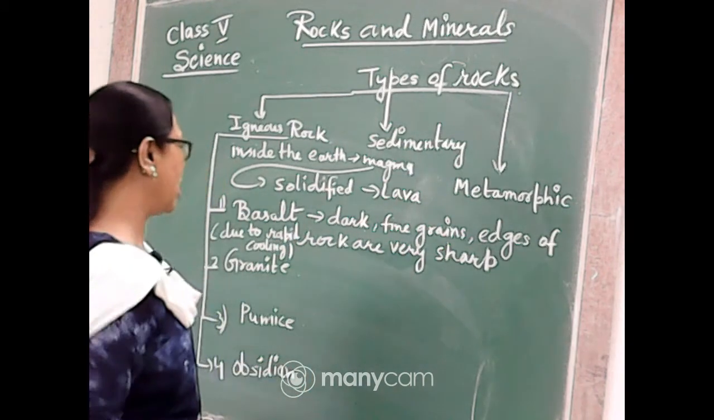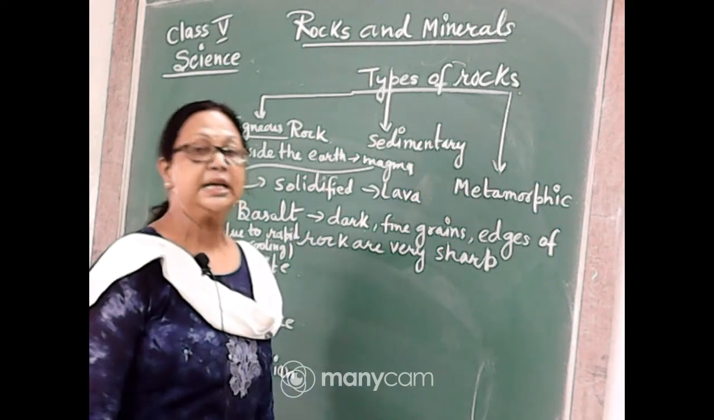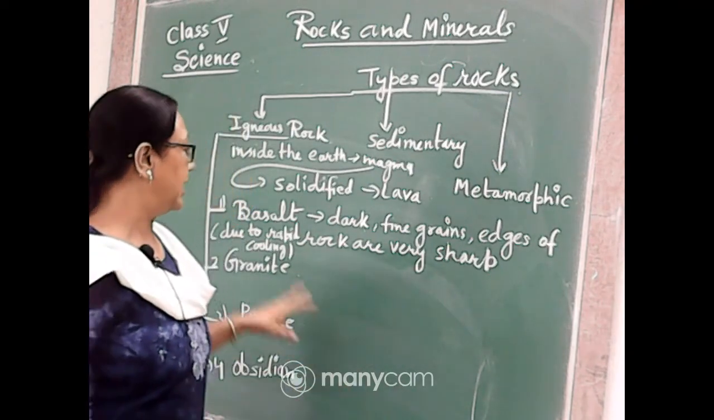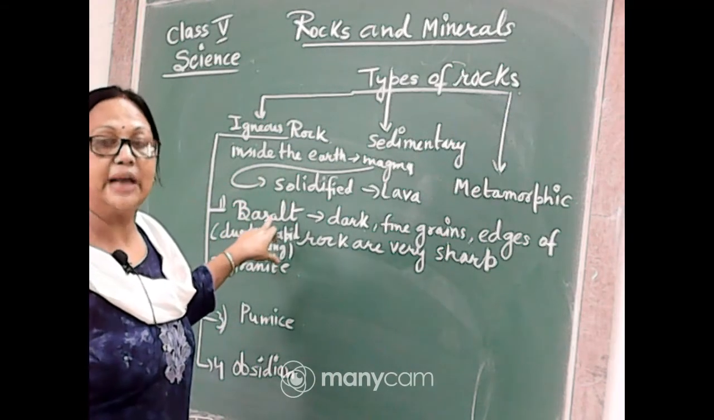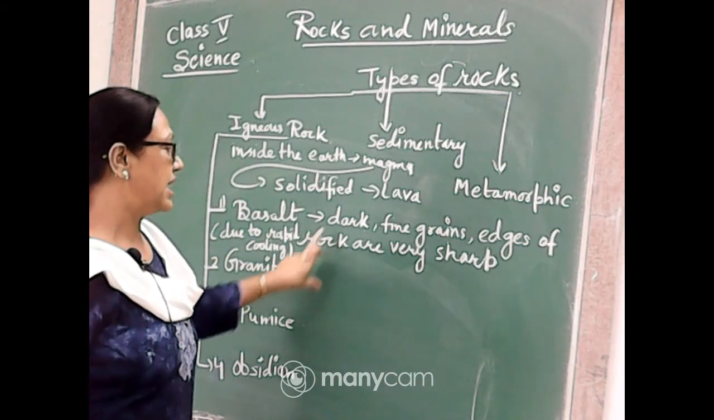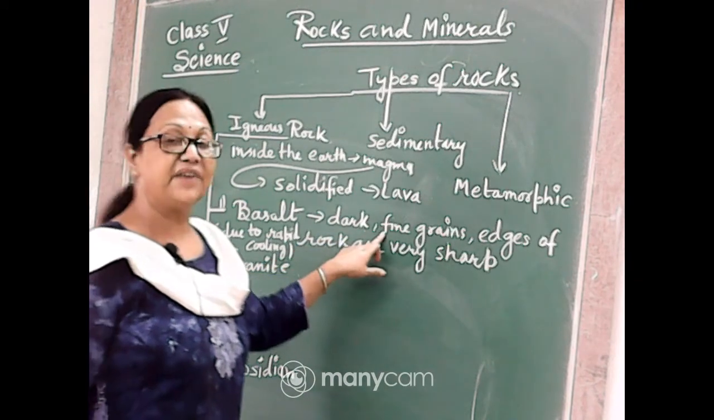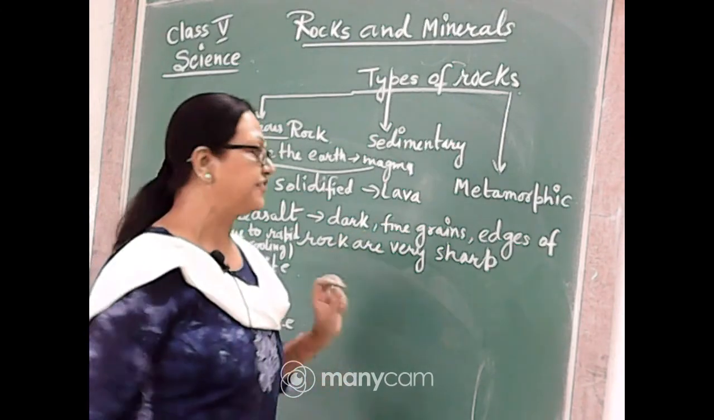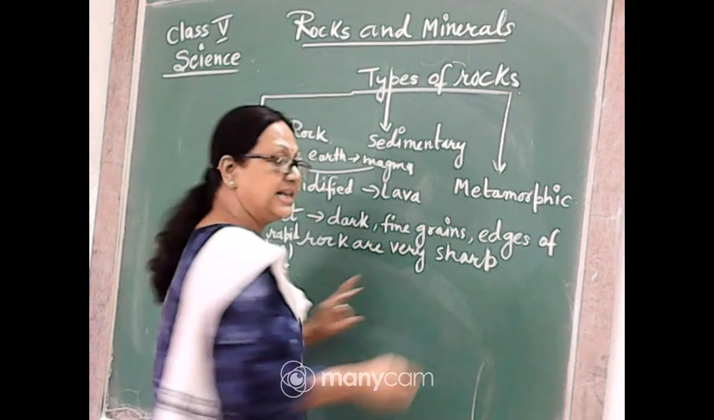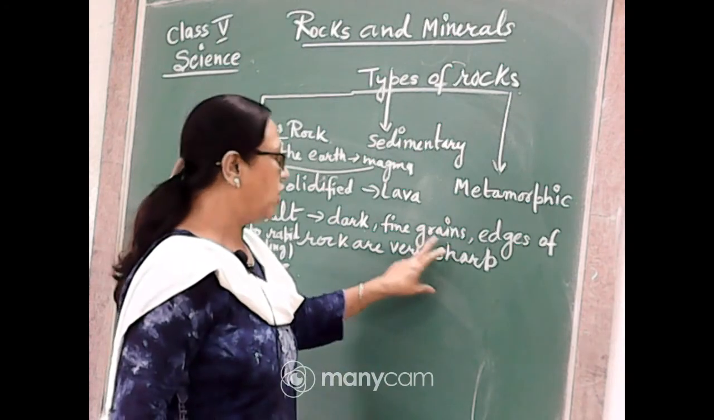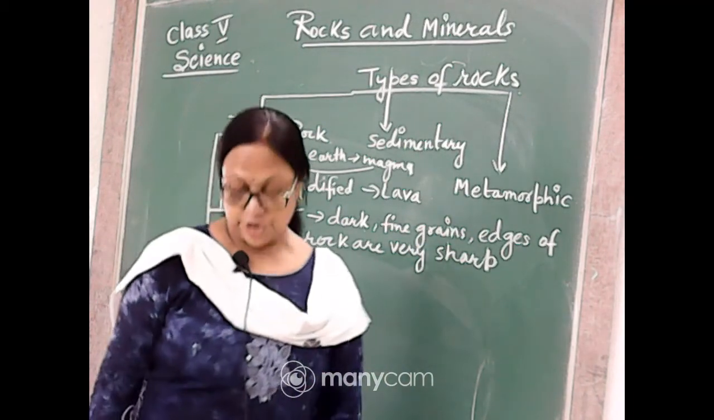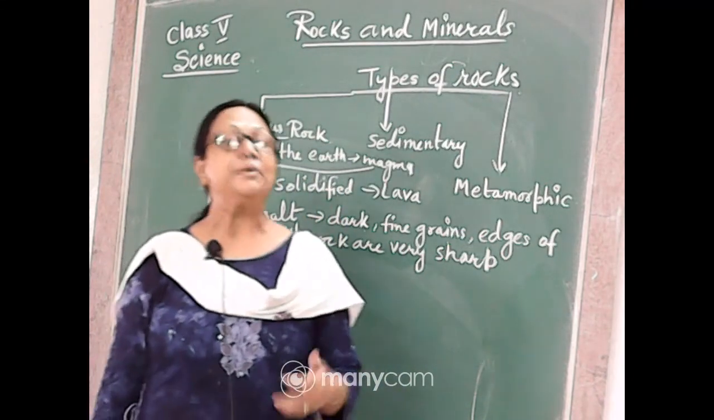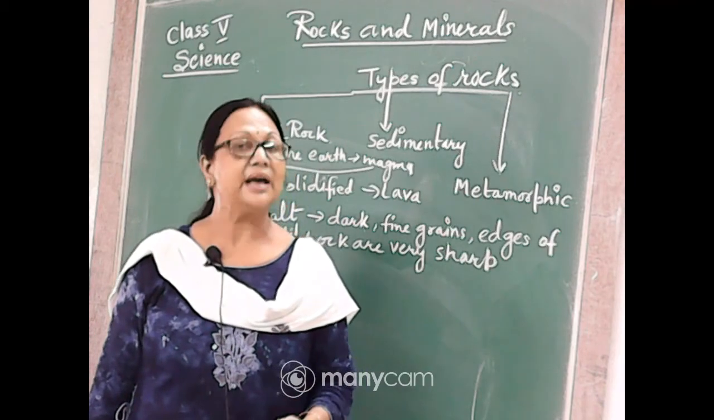So how is this basalt form of rock formed? They are formed when the lava is solidified. The portion of the lava which cools very rapidly forms a dark color rock having fine grains. Their grains are not coarse, not bigger, they are fine grains found in this type of rock, and the edges of the rocks are very sharp. So these are the characteristics we can find in basalt rock, which is an igneous rock.